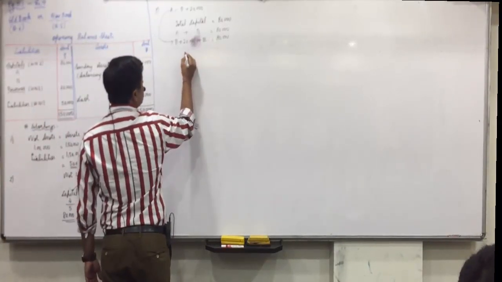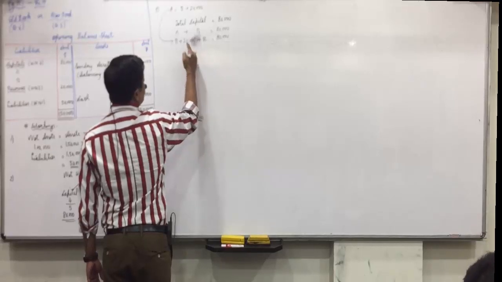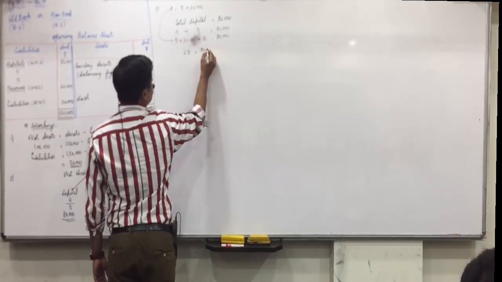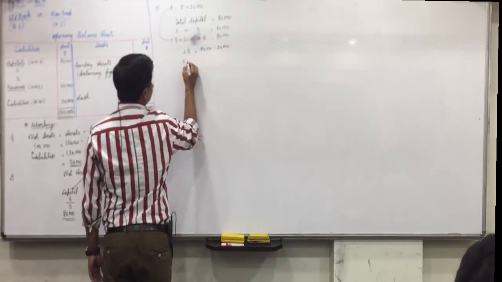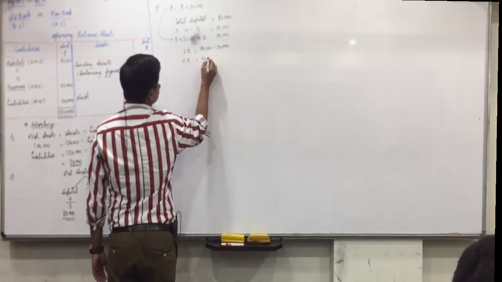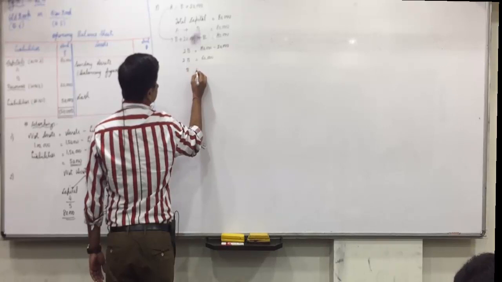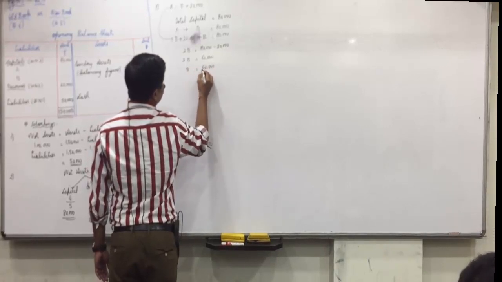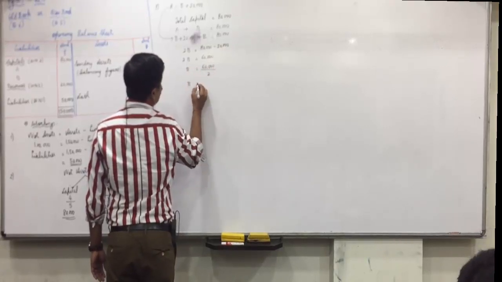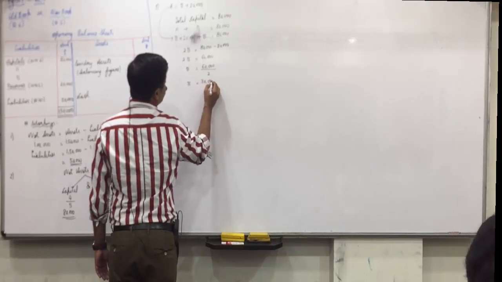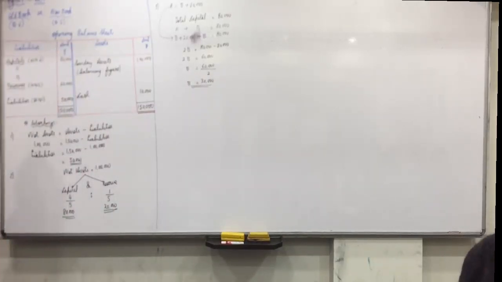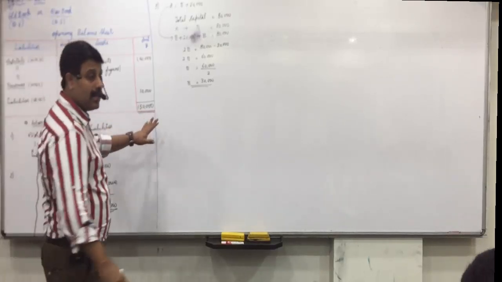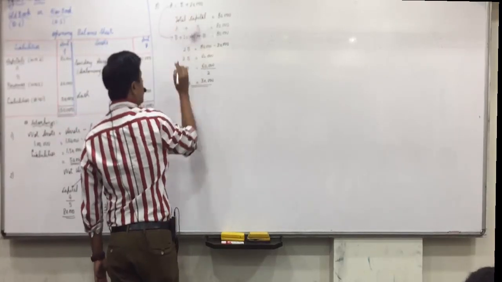Yes, B plus B is 2B, and directly bring 20,000 to the right side, so plus becomes minus. Means 2B is equal to 60,000 and B equals 60,000 divided by 2, which is 30,000. Did you understand this? Now B's capital is 30,000 and A is 20,000 more than B.